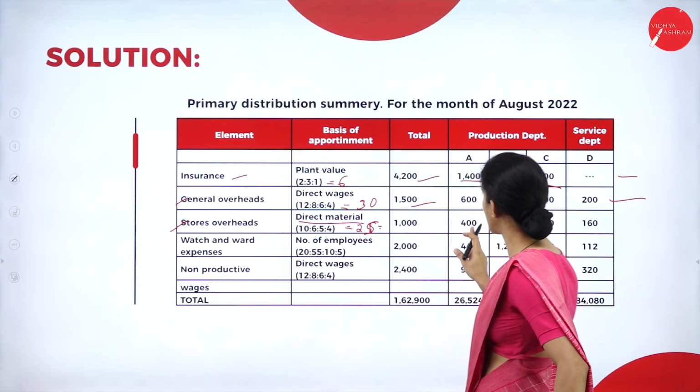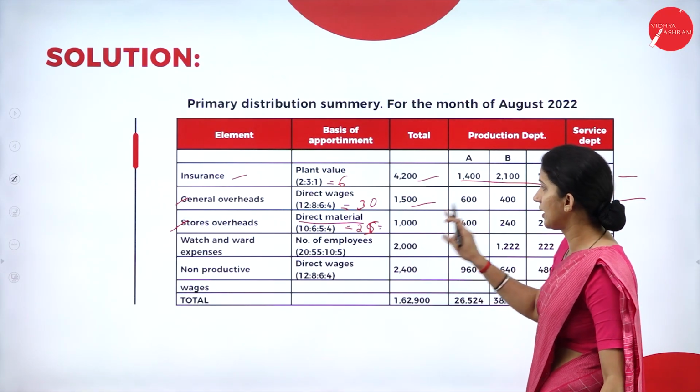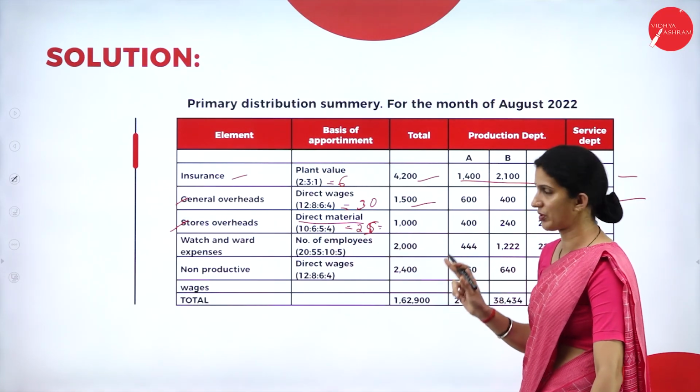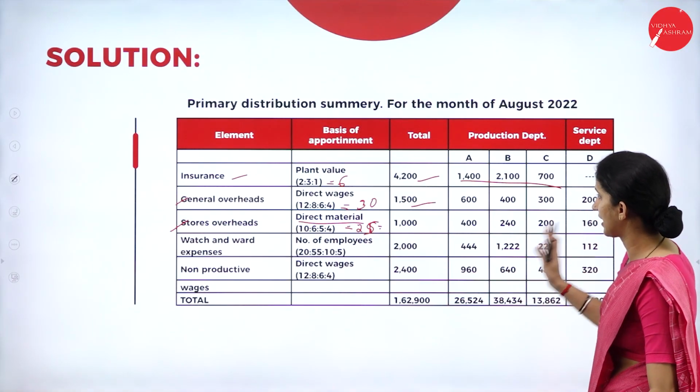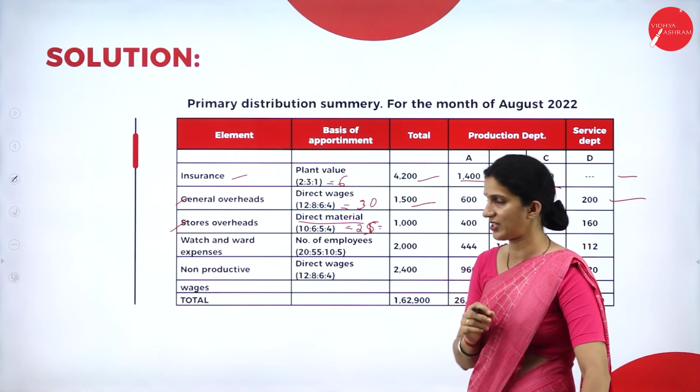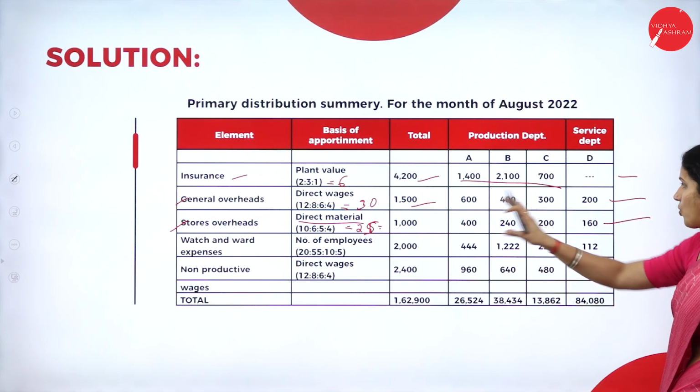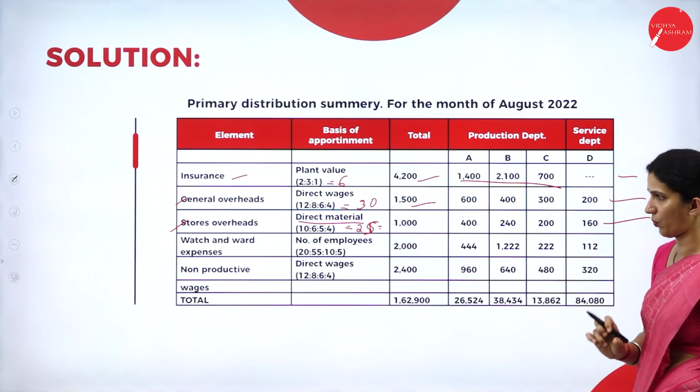1000 into 10 by 25, that is for A. Then for B, 1000 into 6 by 25. Then for C, 1000 into 5 by 25. Then for D, 1000 into 4 by 25. So we have got the stores overhead, individual department-wise overhead.